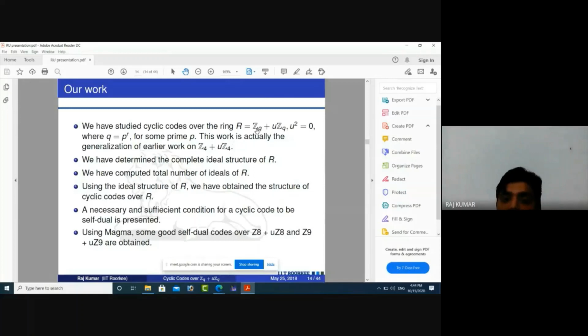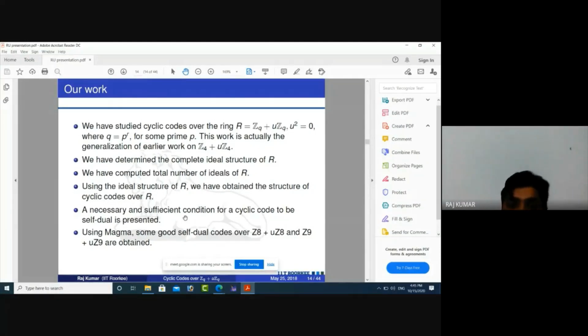But the ideal structure of the ring Zq plus uZq is very difficult to determine. So firstly we have determined the complete ideal structure of this ring. We have computed the total number of ideals over this ring. Using the ideal structure, we have obtained the structure of cyclic codes over R.